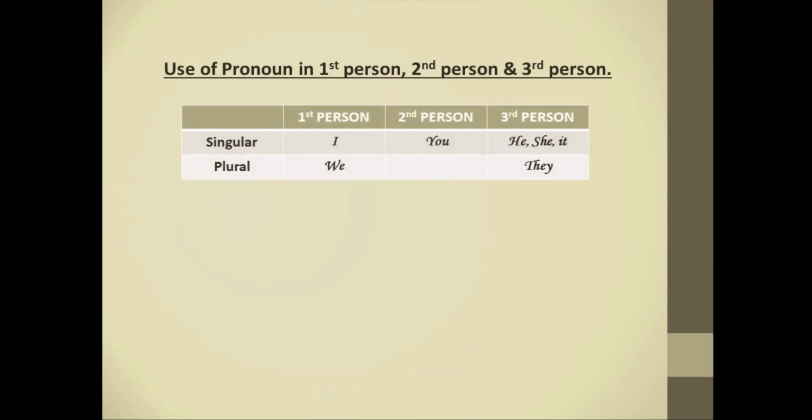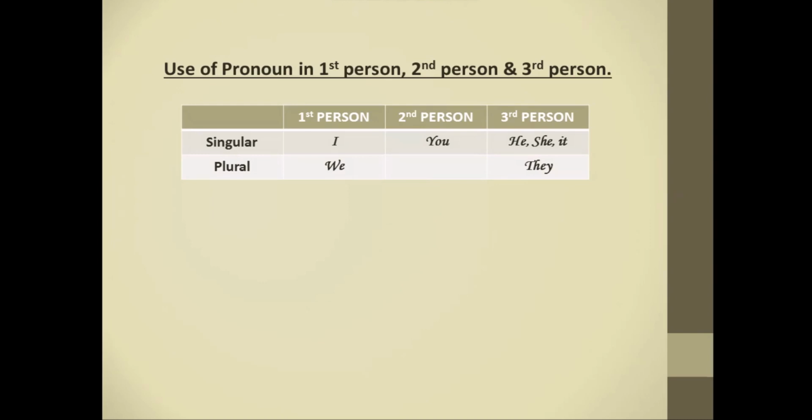Here you can see in this table, I and we are first person, you is the second person, he, she, it, and they are third person, and they are further categorized according to their noun number, that is singular and plural.